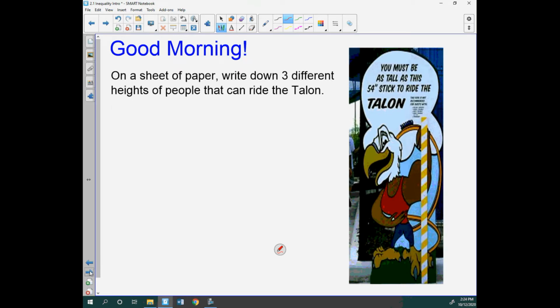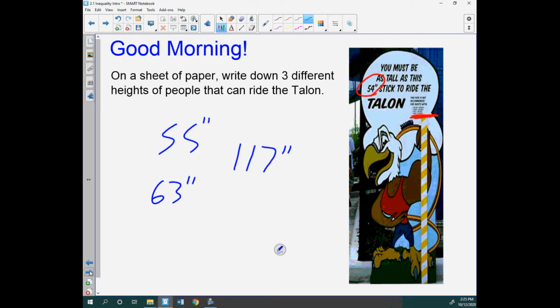So, first off, you don't have to write this down on a sheet of paper, but think of 3 different heights of people that can ride this thing. You ever been to an amusement park, Valley Fair or something, and they got those little poles? Hey, you got to be taller than this to ride on this ride. Well, 54 inches is however tall you have to be to ride the Talon. Sounds exciting. If you have to be 54 or more, you could be 55 inches tall and be able to ride on it. You could be 63 inches tall. You could be 117 inches tall. You'd be pretty darn tall, but you'd be able to ride on that ride, right?